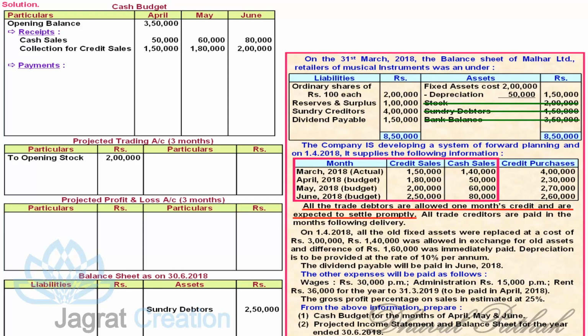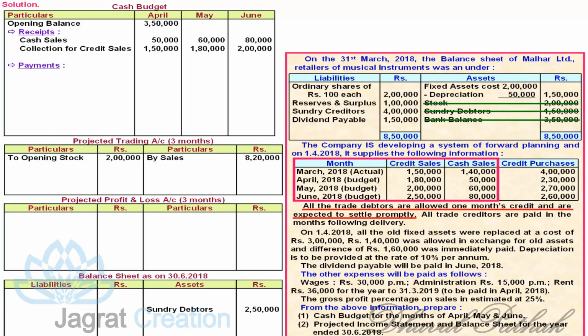Now total sales for 3 months, cash and credit, is required to be total. So this total sales we are required to add, and it will be recorded on the credit side of trading account being sales revenue. So this total, if you work it out, 1,80,000 plus 2 lakh plus 2,50,000 plus 50,000 plus 60,000 and 80,000. So this total sales will be reported on the credit side of trading account.